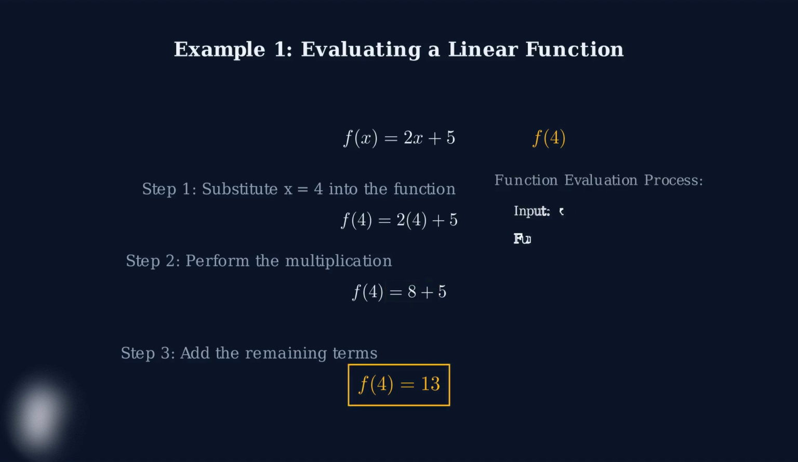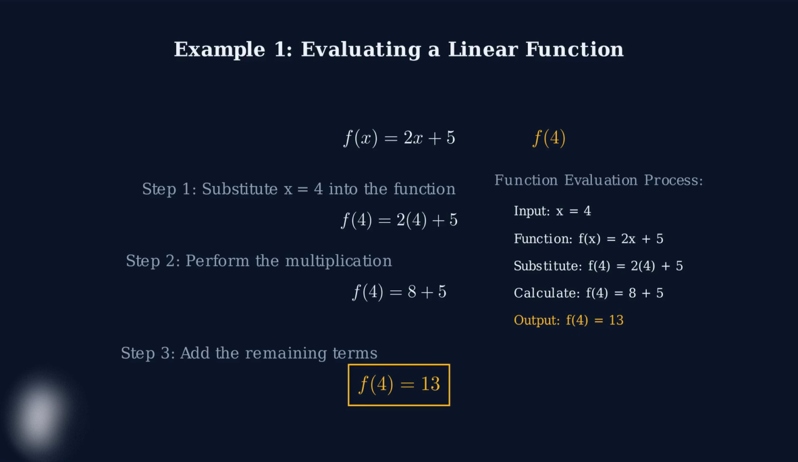This demonstrates the key process of function evaluation. We took our input value of 4, substituted it into our function rule, and followed the order of operations to get our output of 13. The function machine took in 4 and produced 13. Remember, this same process works for any linear function and any input value. The key is careful substitution and following the order of operations.